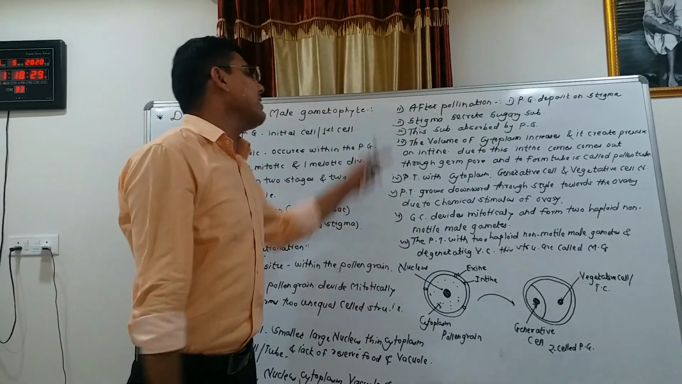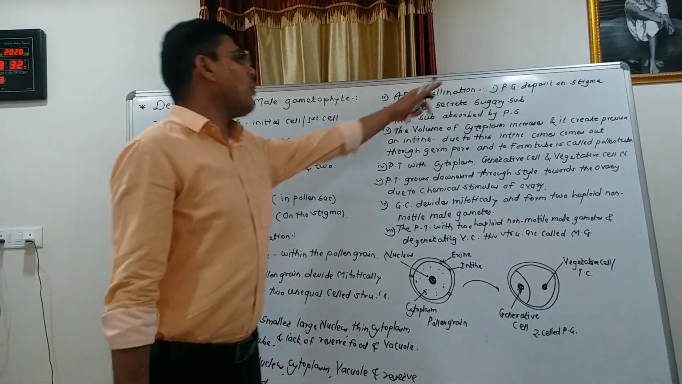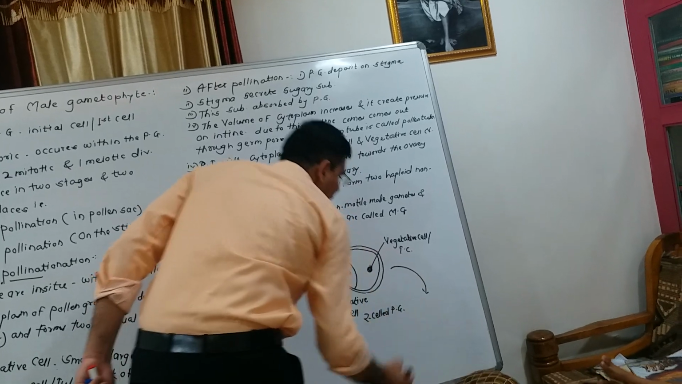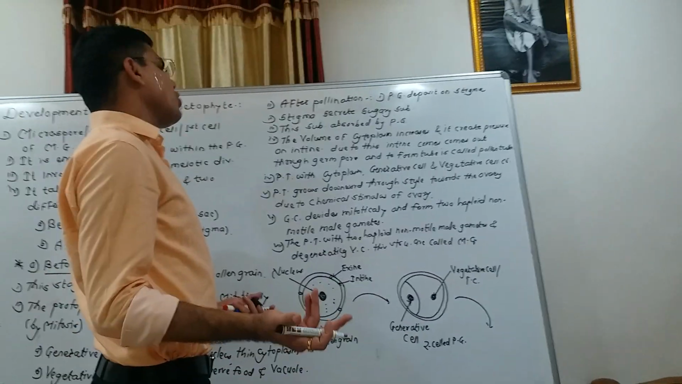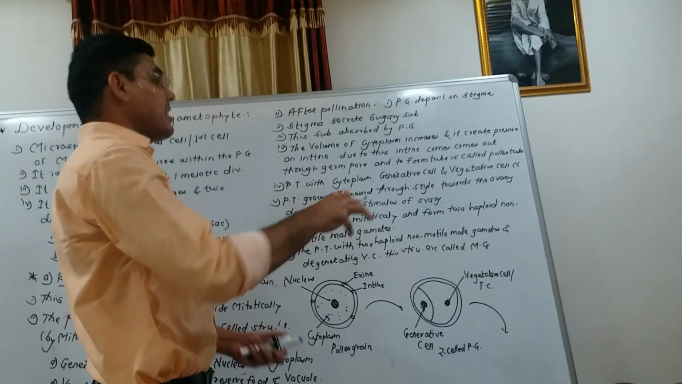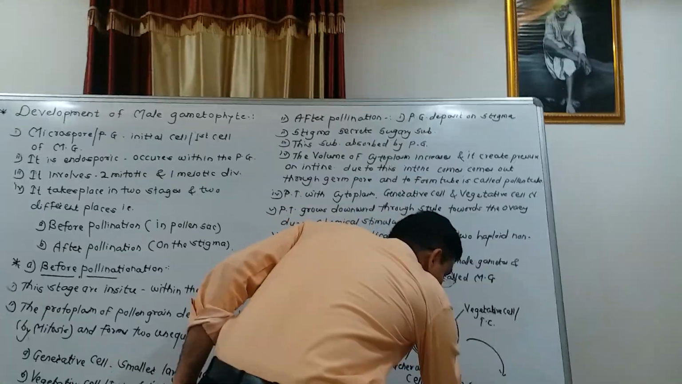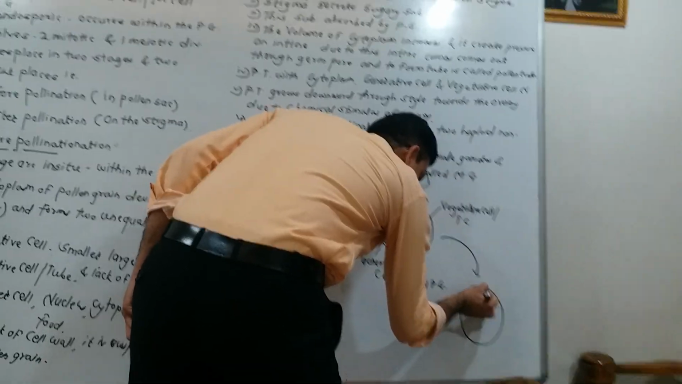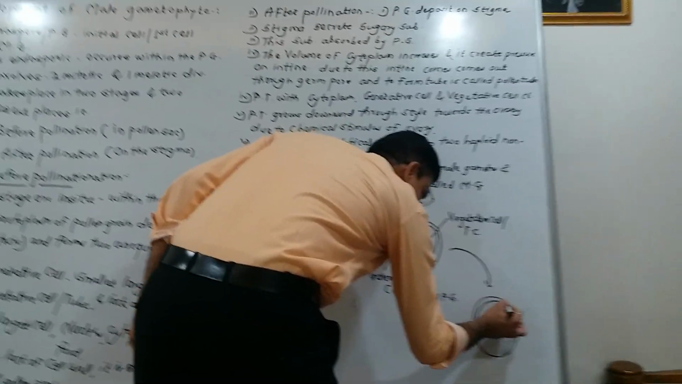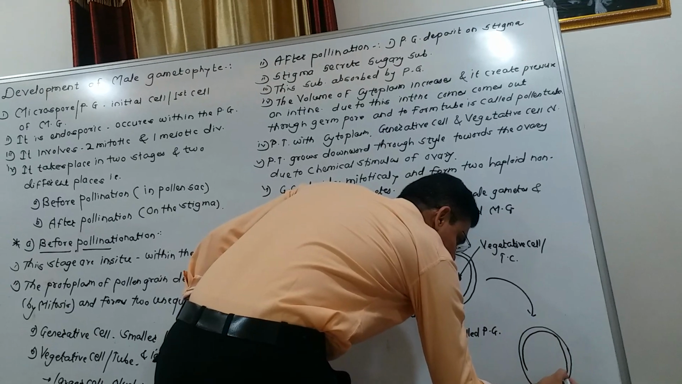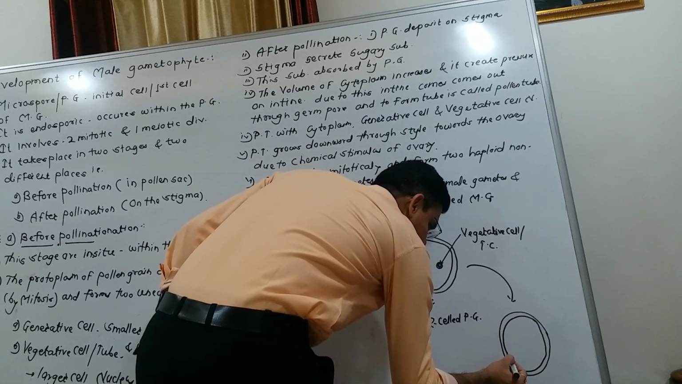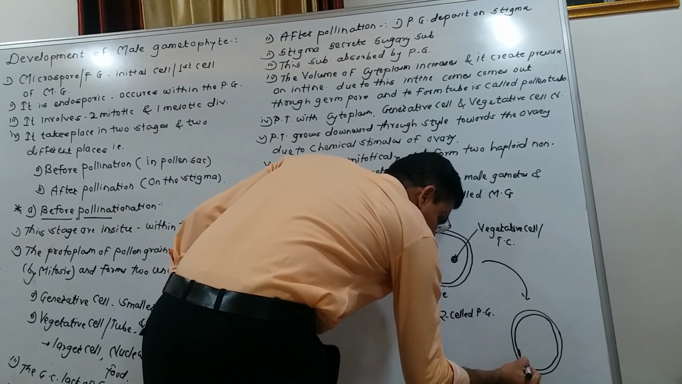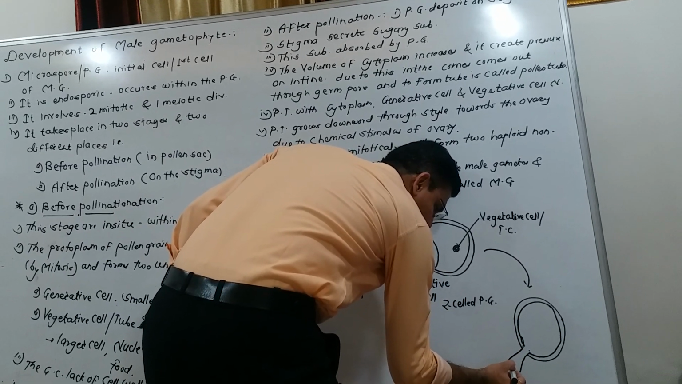So the next process is after pollination. After pollination, the pollen grain is deposited on the stigma. The stigma secretes a sugary substance. This sugary substance is absorbed by the pollen grain, and due to this pressure is exerted on the intine, and the intine comes out through the germ pore.